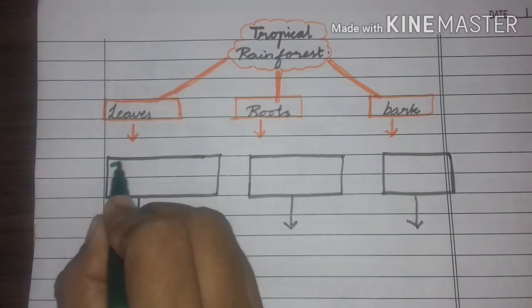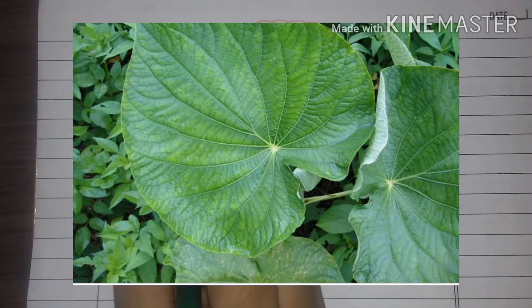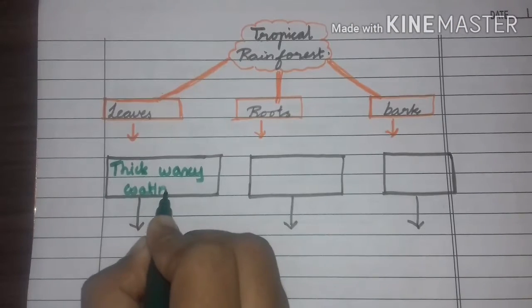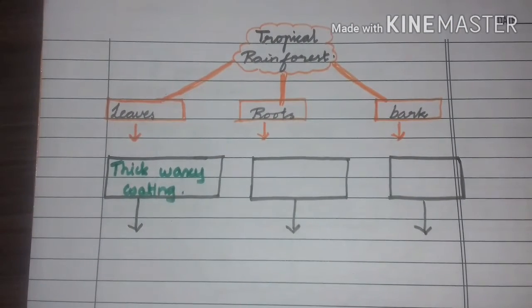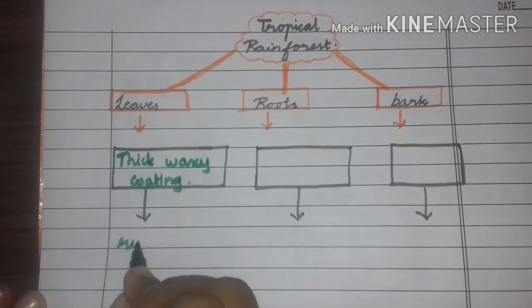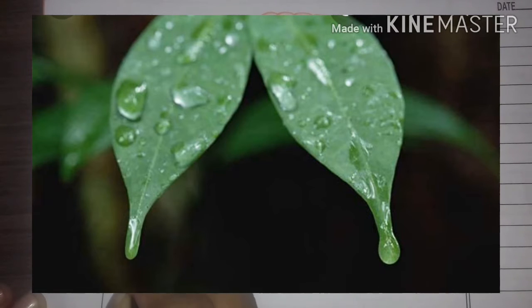Very good. Thick waxy coating. Do you know why they have a thick waxy coating? Very good. To run off water easily.